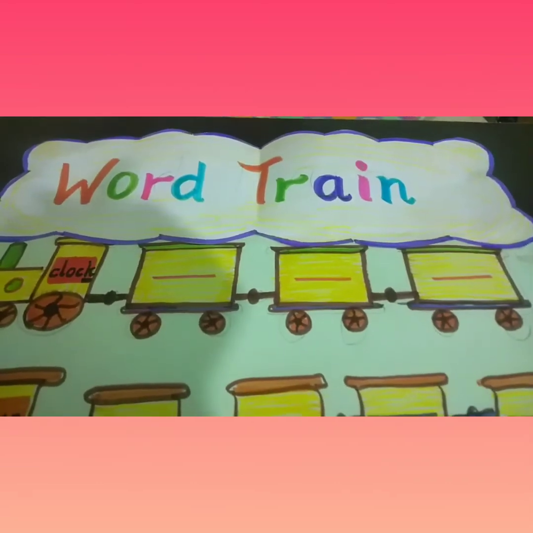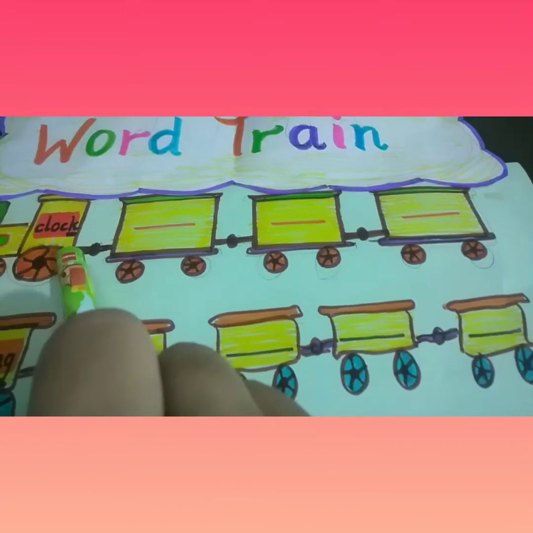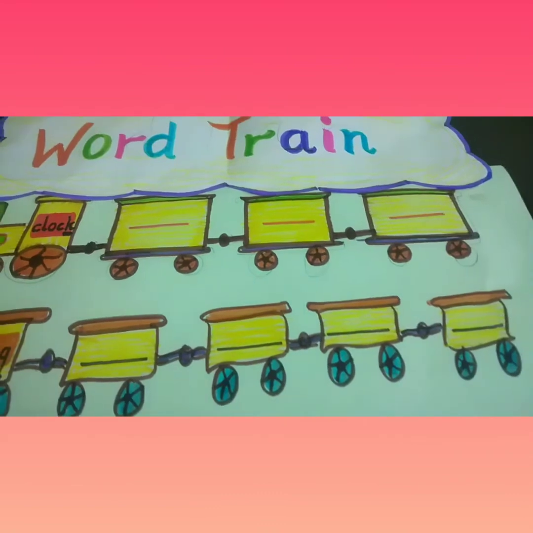Dear students, as you can see, in our first train, we have the first word cloak. What is the word? Cloak. So, what is the last letter?